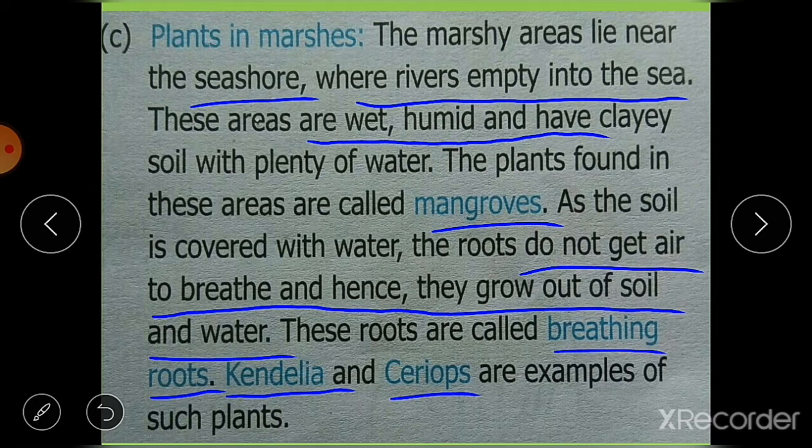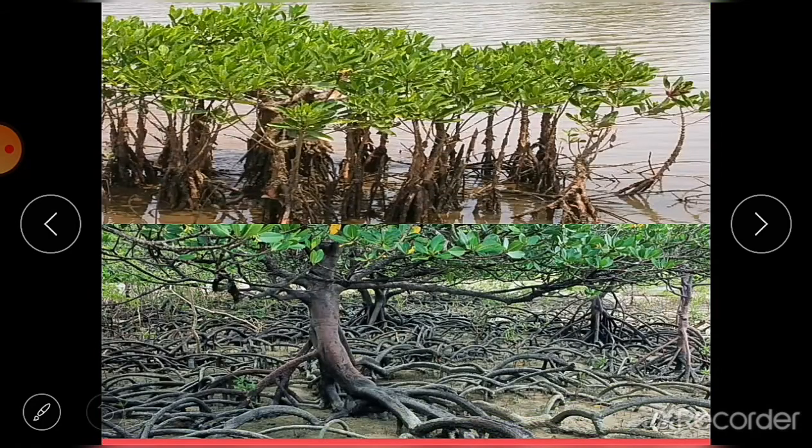So what is the adaptation of plants in marshes or marshy areas? These plants grow in muddy, or clay, soil with plenty of water, and that's why they do not get enough air. The roots come out of the soil and grow over the soil. Okay, so this is the adaptation in plants in marshy areas. Let's see the picture. Here you can see these are the mangroves. Their roots are out of the soil, growing above the soil.